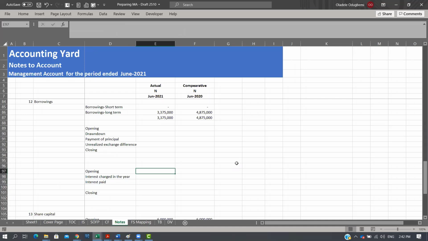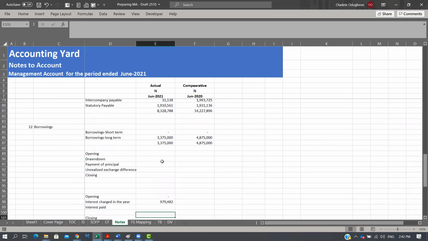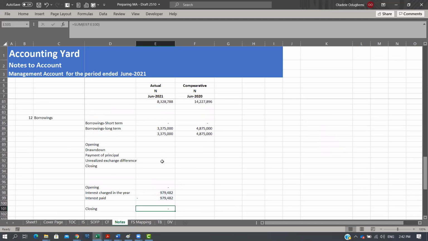Based on that, we already know our opening is our previous month closing. We already know our interest expense should be what you have in, for the sake of argument, P&L. Let's see what we have, interest expense somewhere. Yeah, we have it here. Then if there was payment, we'll know the value there. But in this particular scenario, interest at the end of the day is zero, so this should be zero. We'll consider that our borrowings is zero and this is zero. Same thing should apply in this place, and that solves our problem.